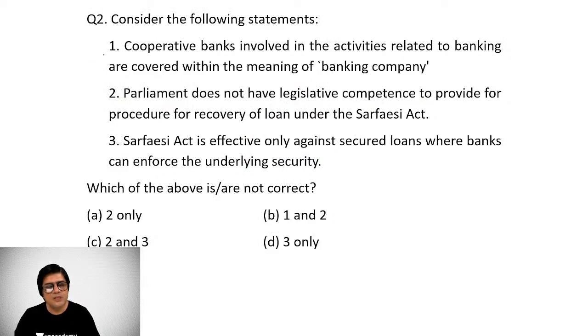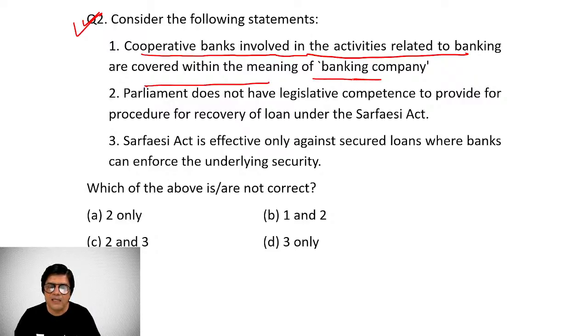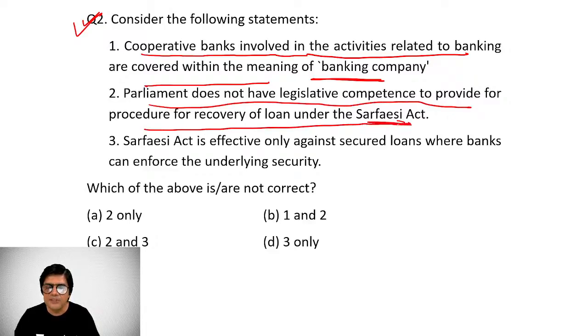Now, the second question I have brought for you today. Let's see these statements. Cooperative banks involved in the activities related to banking are covered within the meaning of banking company. This is the first statement. Parliament does not have the legislative competence to provide for procedure for recovery of loan under SARFAESI Act.